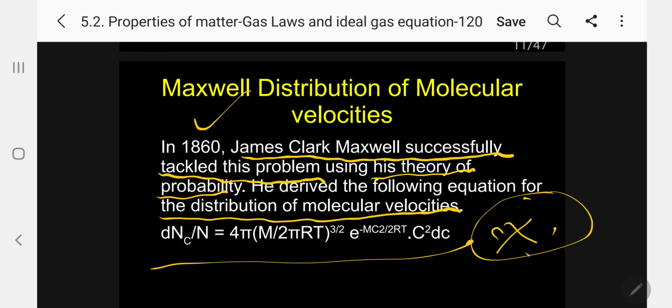dN_c by N equals 4 pi into (M by 2 pi RT) to the power of 3 by 2, e to the power of minus Mc squared by 2RT, into c squared dc. This equation is called the Maxwell equation, the law for the distribution of molecular velocity.